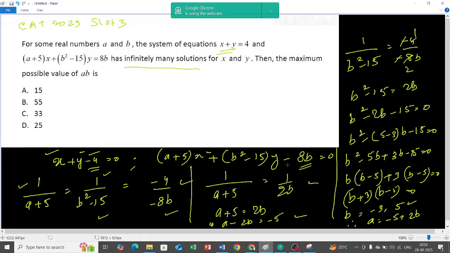Yes, when it is given infinitely many solutions, or when it is given has the same solution, at that time.